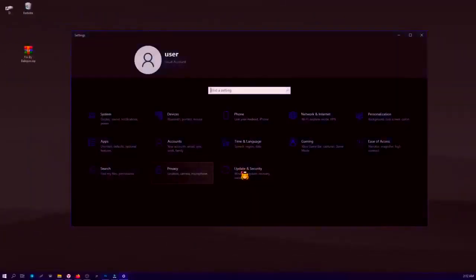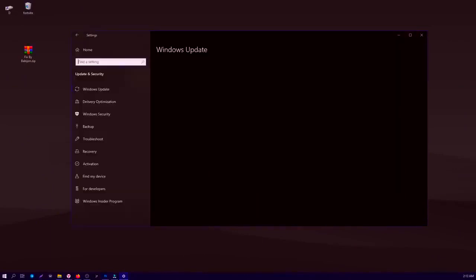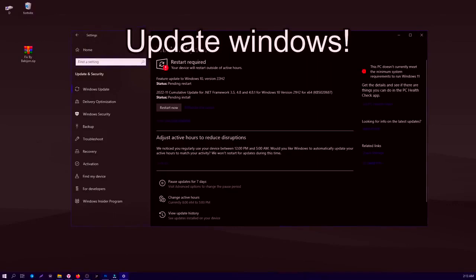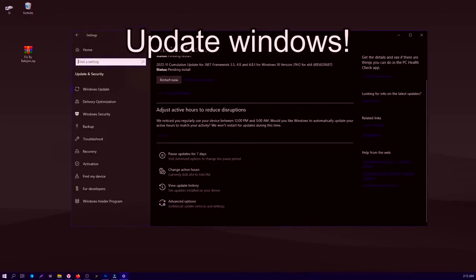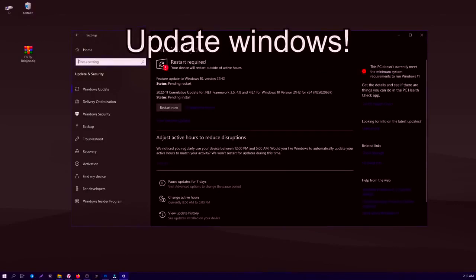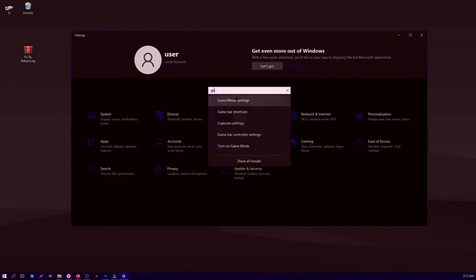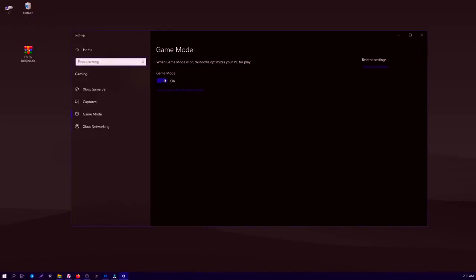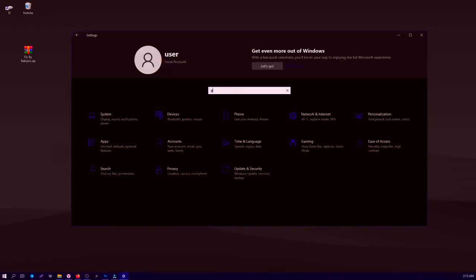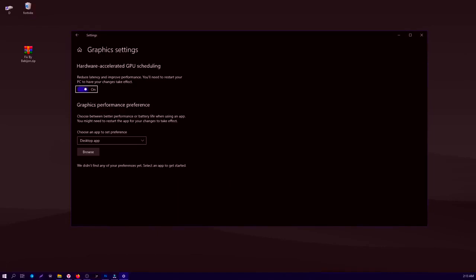After that, open Windows settings and do everything as I show in the video. Then open the settings and type Game Mode Settings and turn on Game Mode. Then type in Graphics Settings and do as shown in the video. If necessary, restart your computer.